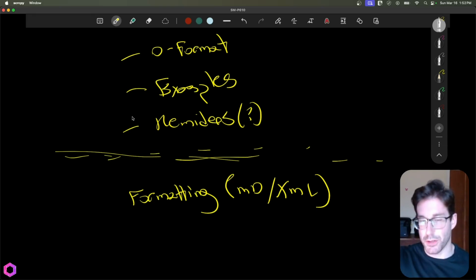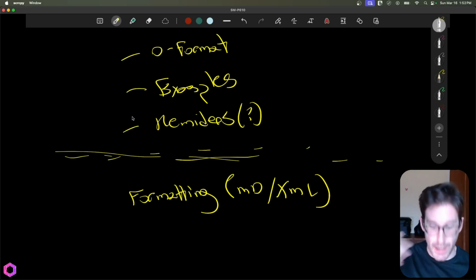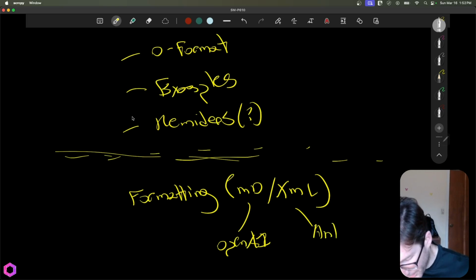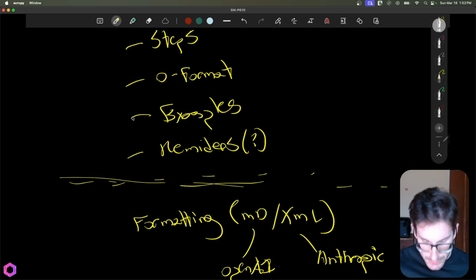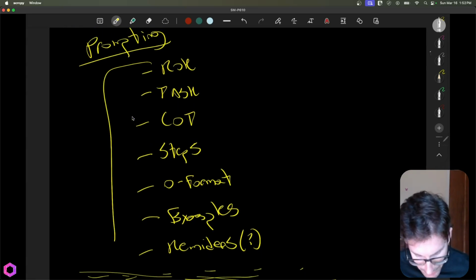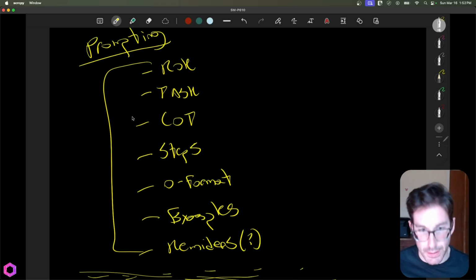So it can say, okay, this part is for this purpose, this part is for that purpose, etc. A way to delineate between sections is using Markdown for OpenAI, so OpenAI likes to use Markdown, and XML tends to be Anthropic, which is Claude. So these are similar tactics for formatting.